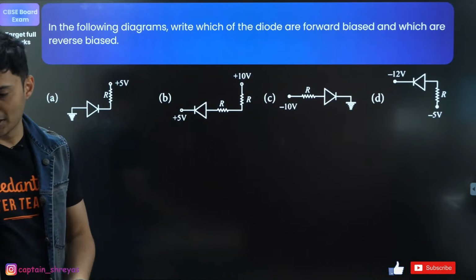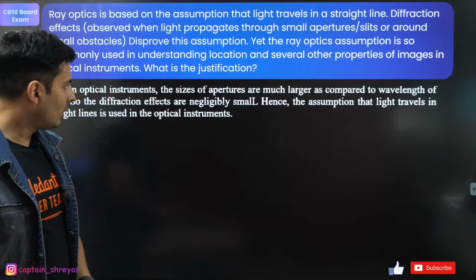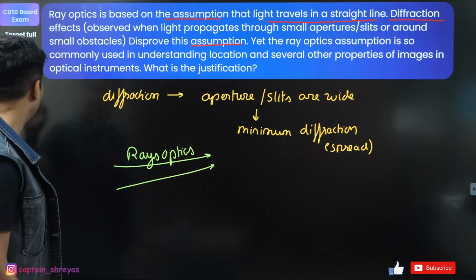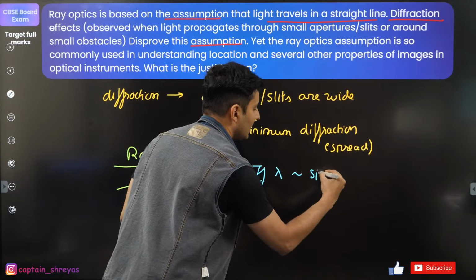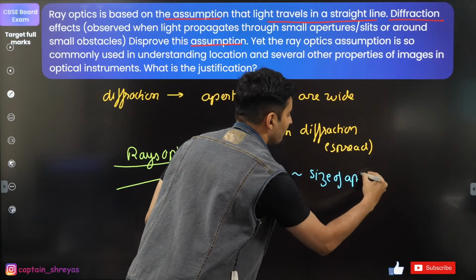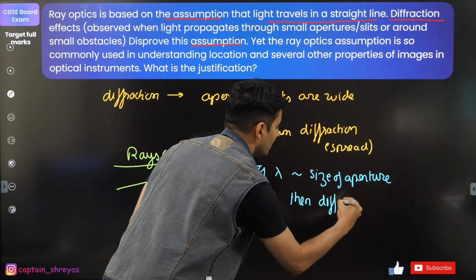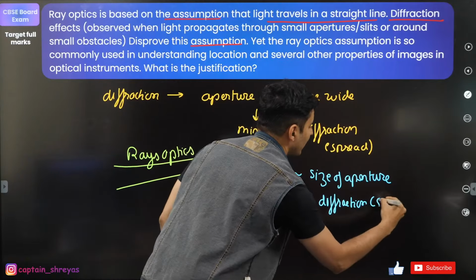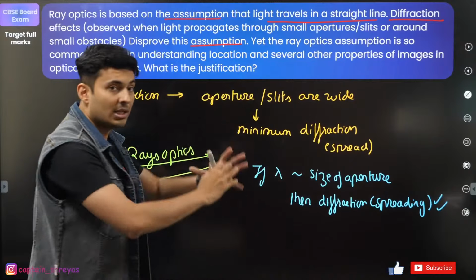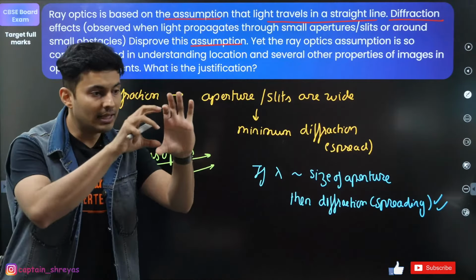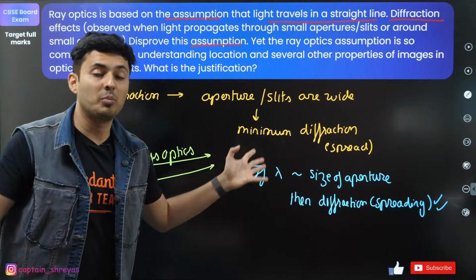Okay, moving on to the next question coming up on your screen. Yep. So once again, I'll just explain this to you once more. Only if wavelengths are close to the size of the aperture, then diffraction or basically spreading occurs. But the optical instrument sizes, the lens size, the mirror size, everything is big. So the light does not spread a lot.